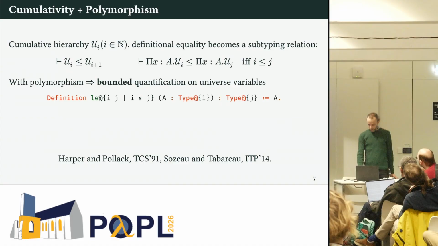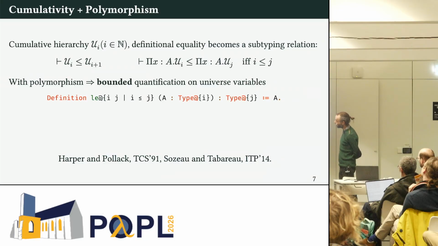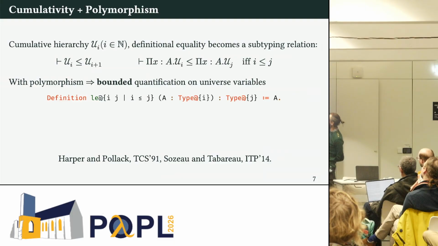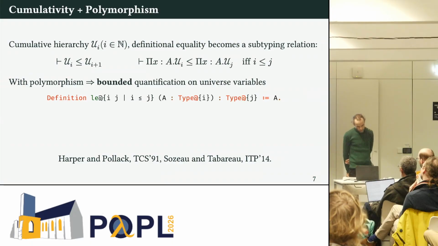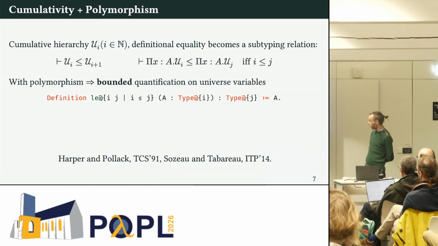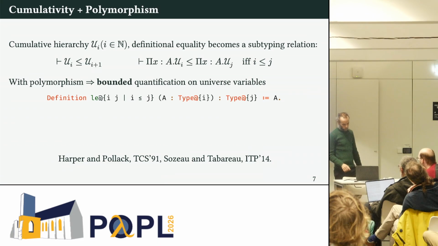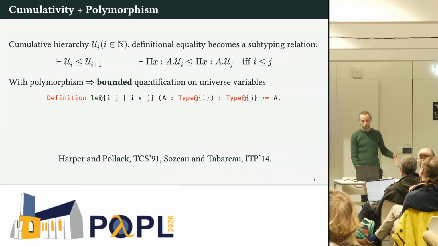We don't like annotations that much for universes in Rocq, especially because we also have a richer system with a cumulative hierarchy of universes where Ui is included in Ui plus 1, and it goes on the right of dependent products. So with polymorphism and constraints, you get bounded quantification on universe variables, which was introduced by Harper and Pollack quite some time ago, and that we refreshed for Rocq in the 2010s with Nicolas. What it means is that you can quantify on universes plus constraints, and the body of your definition should check under the assumptions of this constraint.